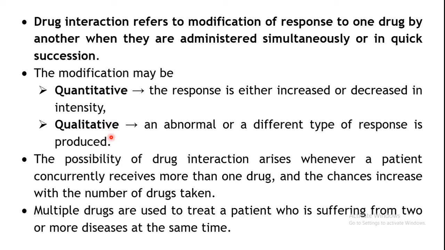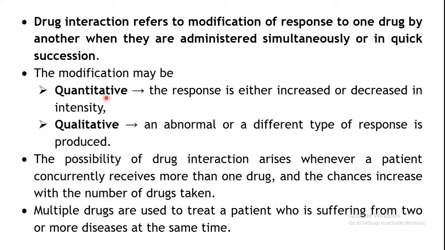Secondly, these interactions can also be of qualitative type. That is, one drug can altogether change the type of response which is produced by a drug. So maybe an abnormal response which is not even related to that particular drug may be produced, or some different type of response may also be produced. So here there is a change in the type of response which is shown by the drug. In quantitative interactions there is no change in the type of response. The response remains the same. The only thing is its intensity is increased or decreased. That's why it is known as quantitative type of interactions.